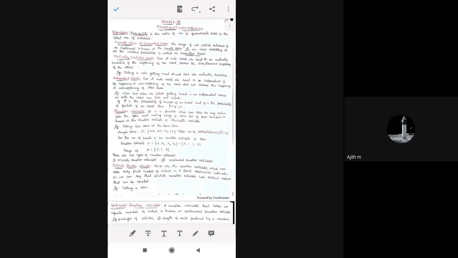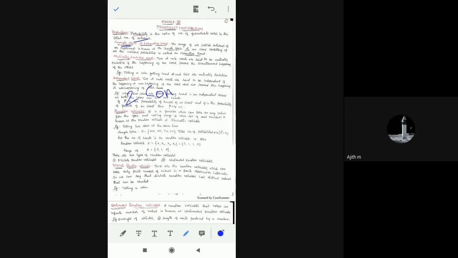And then sample space. Sample space is nothing but the total number of outcomes, no? That is nothing but the sample space or exhaustive event. What is the sample space? The range of all possible outcomes of an experiment is known as the sample space. Suppose two coins are there, and you toss them simultaneously.